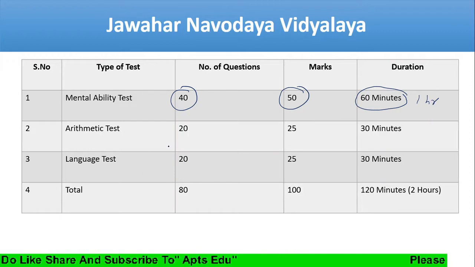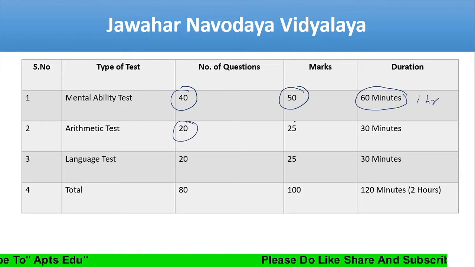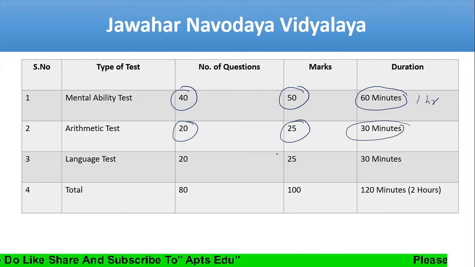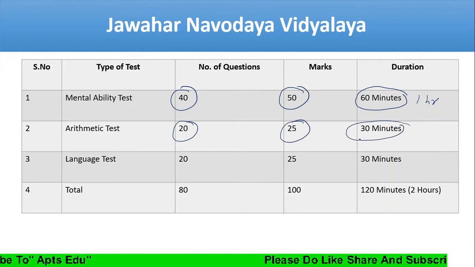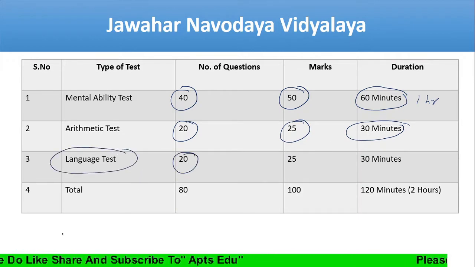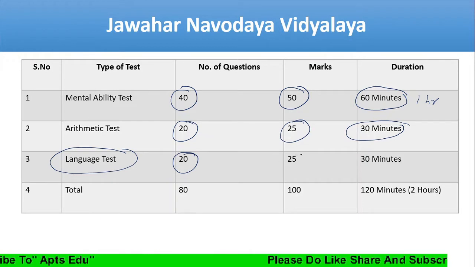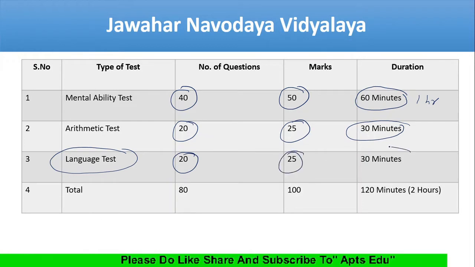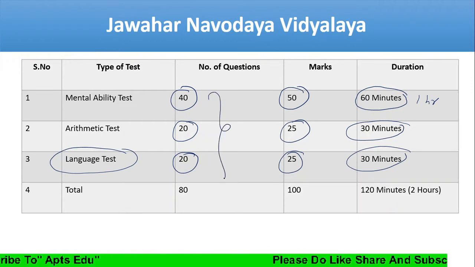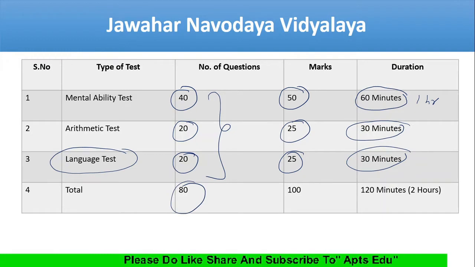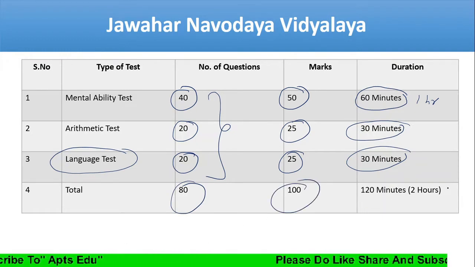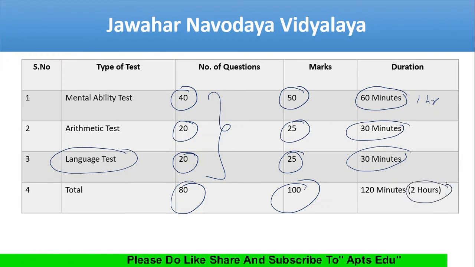Next, for arithmetic, the number of questions is 20, the marks is 25, and the time allotted is 30 minutes. For the language test, the total number of questions is 20, the marks is 25, and the time allotted is 30 minutes. So in all three sections, the total number of questions is 80, the marks is 100, and the duration is 2 hours or 120 minutes.